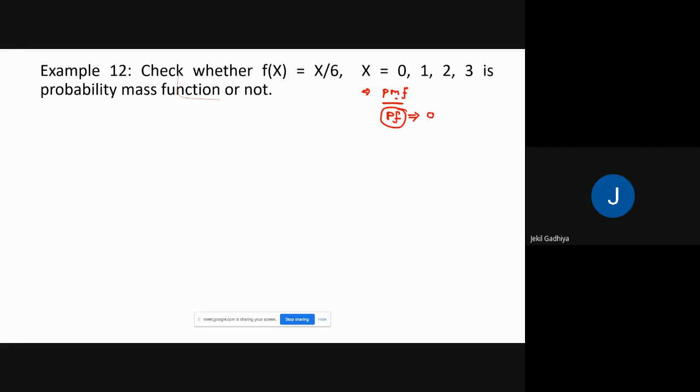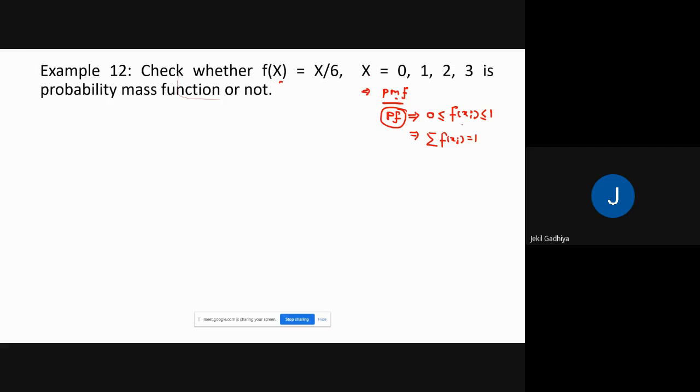First condition is 0 less than or equal to f of xi less than or equal to 1, and the second condition is the summation at each point of the function equal to 1. Okay, so the function is already given here, and you want to check whether it is a probability mass function or not. So let me verify both these conditions.